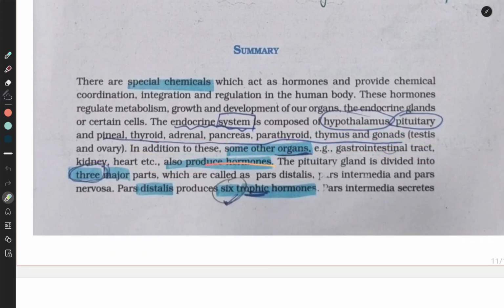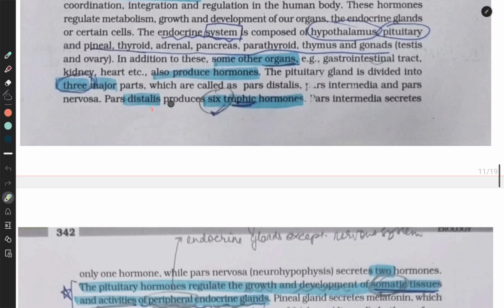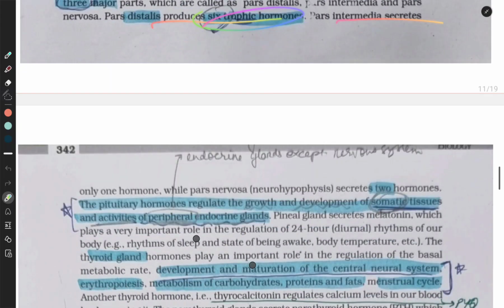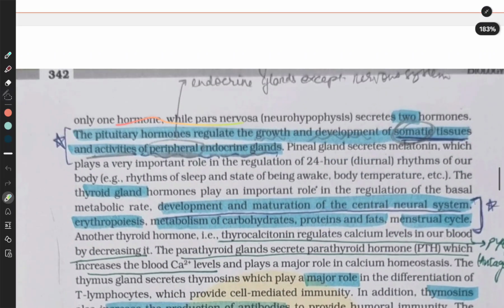also produce hormones. The pituitary gland is divided into three major parts, which are called pars distalis, pars intermedia and pars nervosa. Pars distalis produces six tropic hormones. The pars intermedia secretes only one hormone, while pars nervosa secretes two hormones. The pituitary hormones regulate the growth and development of somatic tissues and the activities of the peripheral endocrine glands.